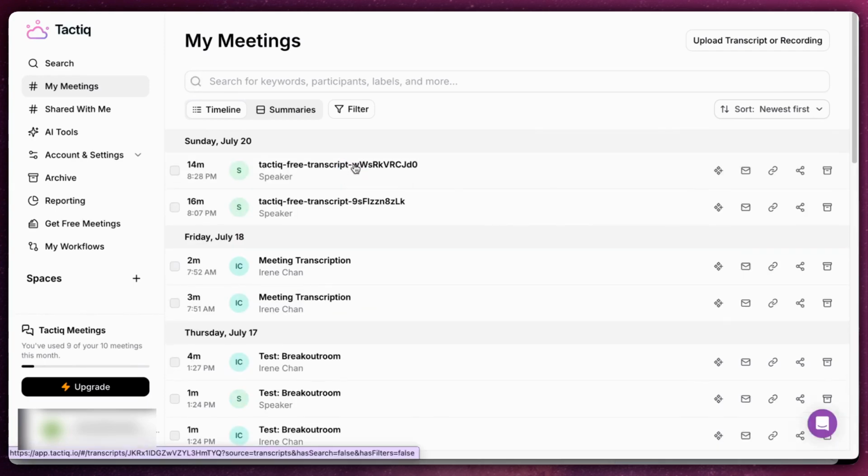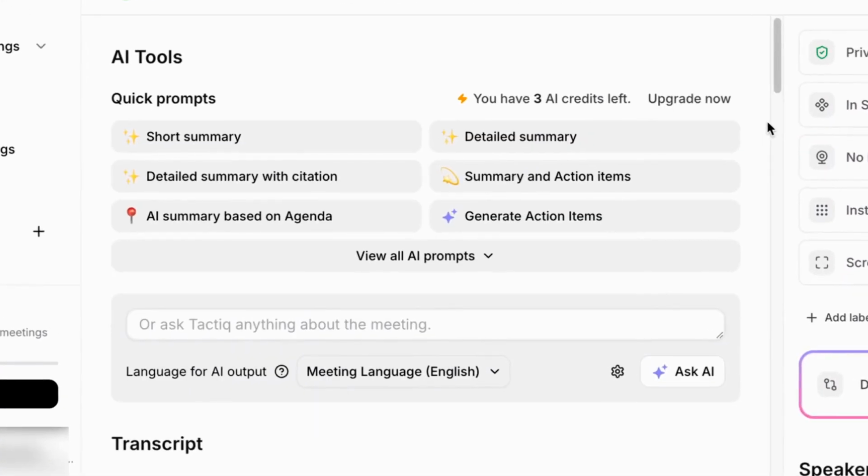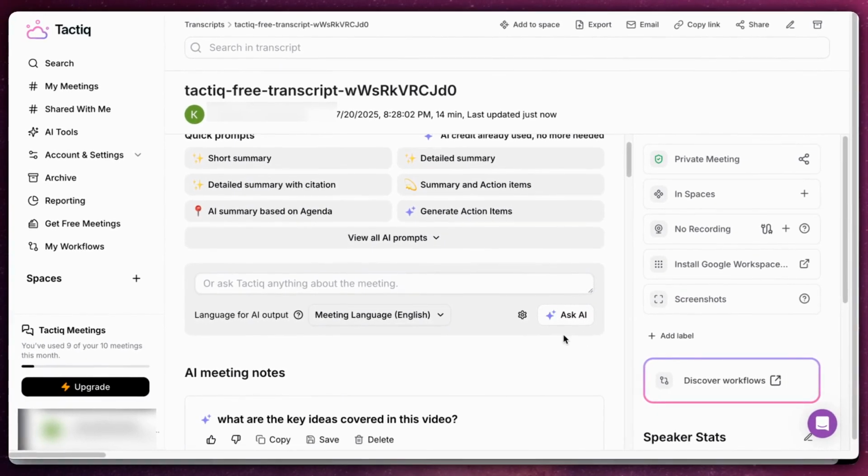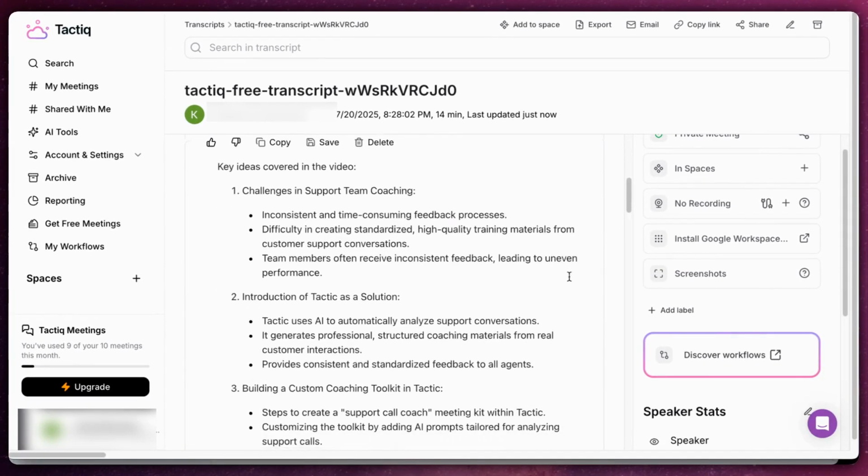This is where the magic happens. You can now ask the AI questions about the video content. For example, you might ask, what are the key ideas covered in this video? The AI will then analyze the transcript and provide you with the answers you need in seconds.